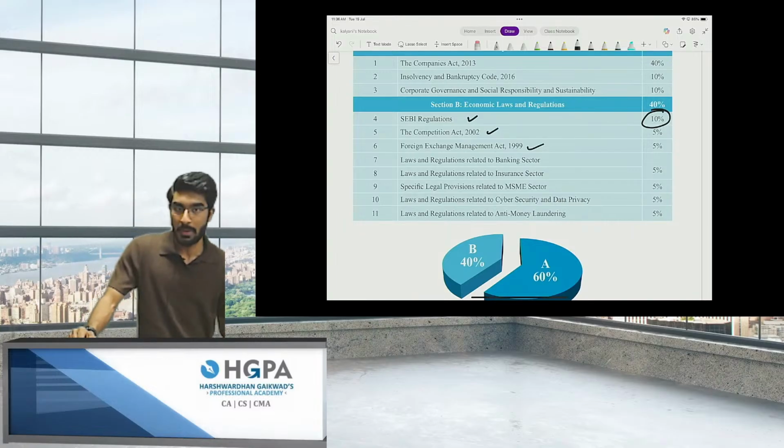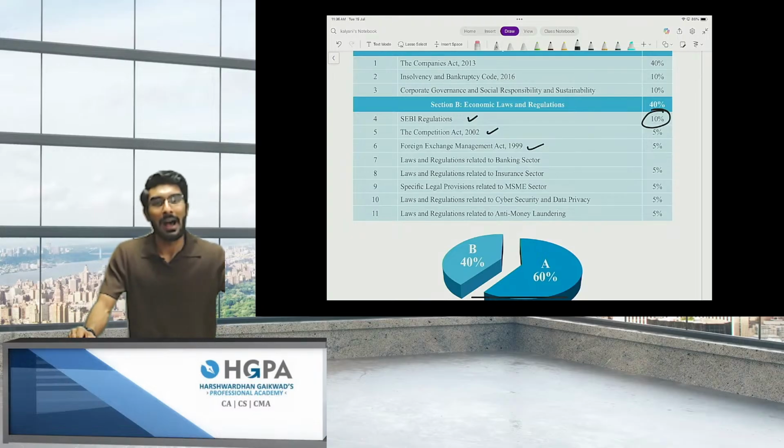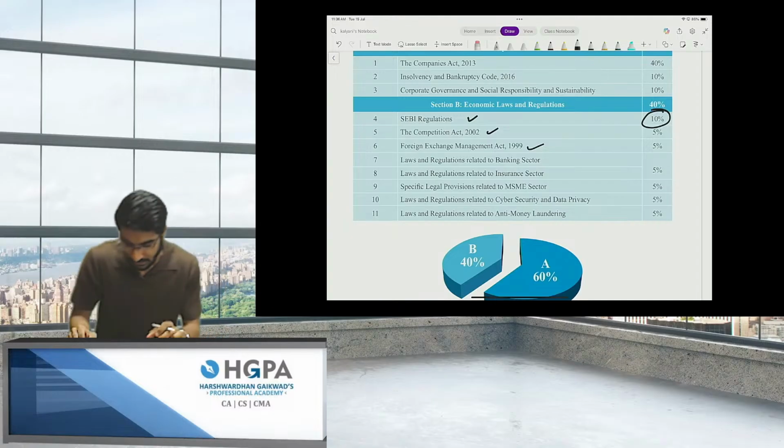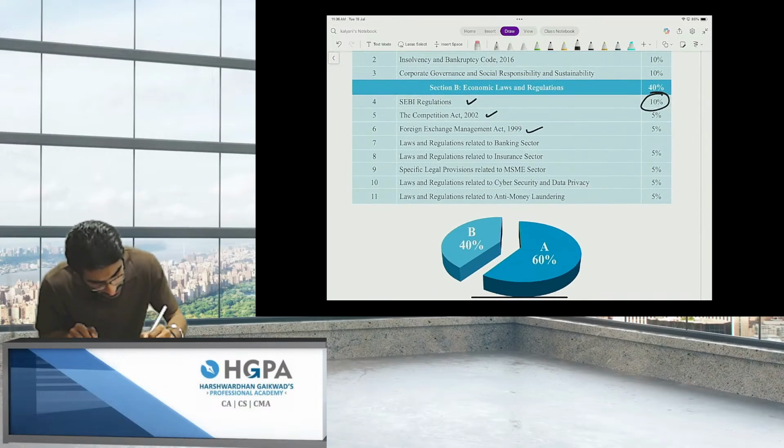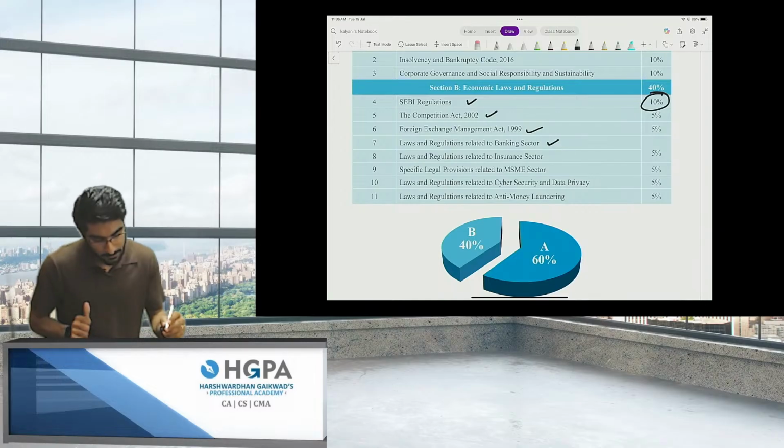Then the next chapter is the Foreign Exchange Management Act. In this, we will know clearly why Tesla cars are not in India. We are going to understand all the foreign exchange laws in this chapter. Then we are going to understand the banking laws. Then we are going to understand insurance laws.